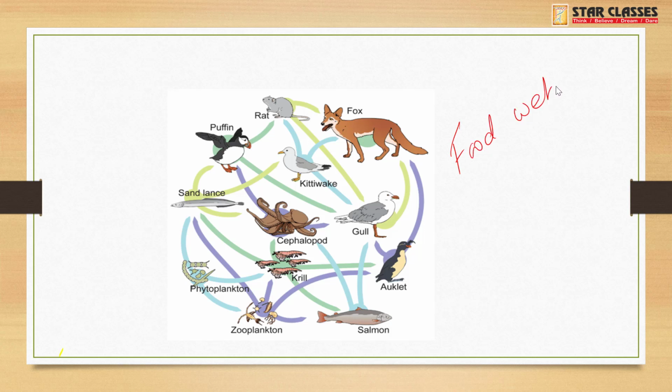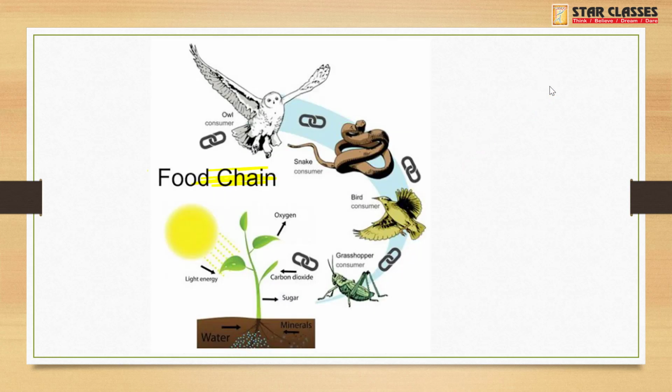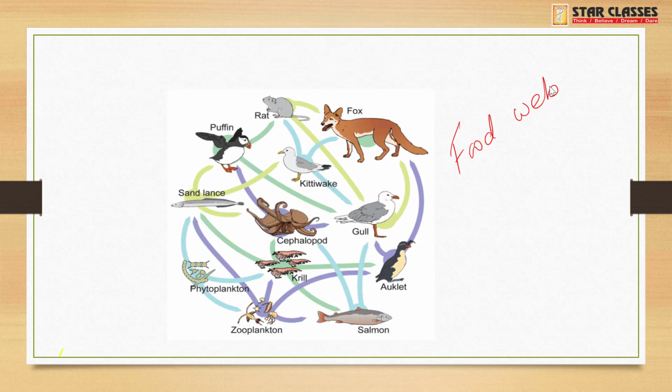It looks like a web. So a chain is a single chain interaction like this, and so many interconnected food chains is called what? Food web. I hope you all understood food chain and food web.